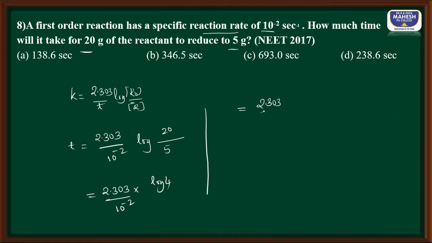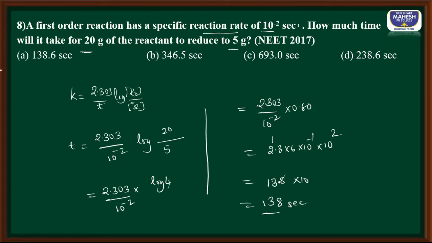Here I can write 2.303, 10 to the power minus 2, log 4 means 0.60, so 2.3 into 6 into 10 to the power minus 1. If I take this to the numerator, 10 to the power 2. So if I multiply these, I am going to get 13.8 into 10. So automatically 138 seconds. Which option? Option A.